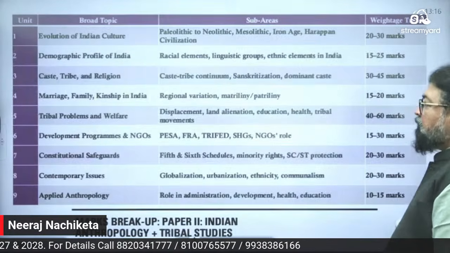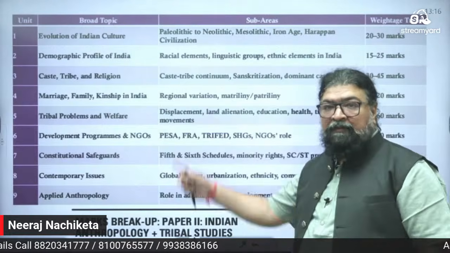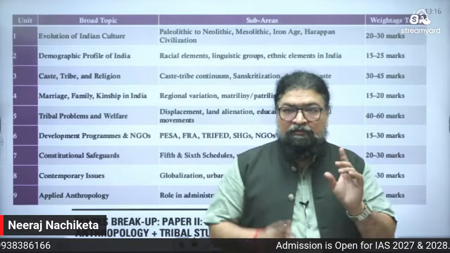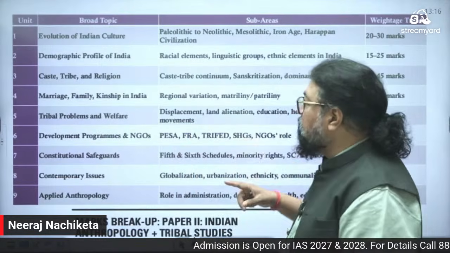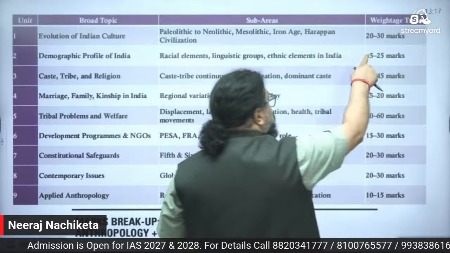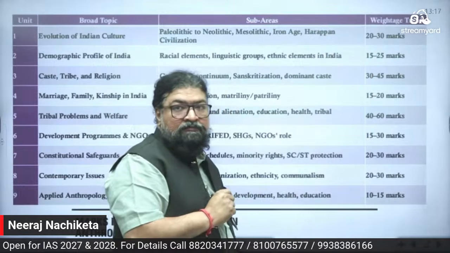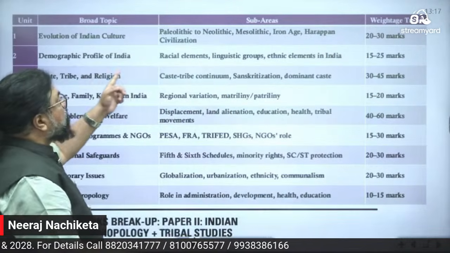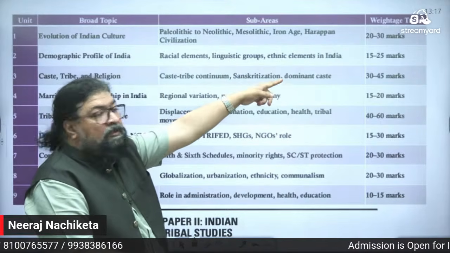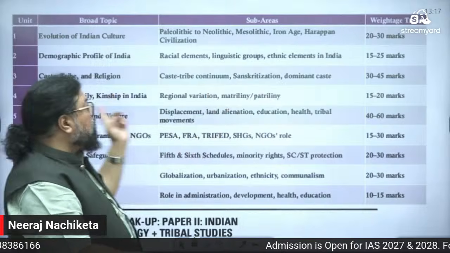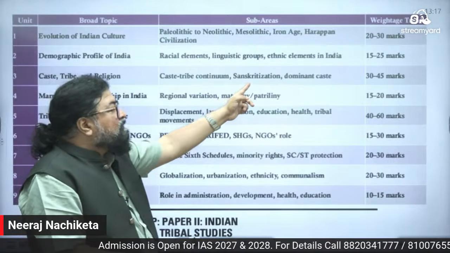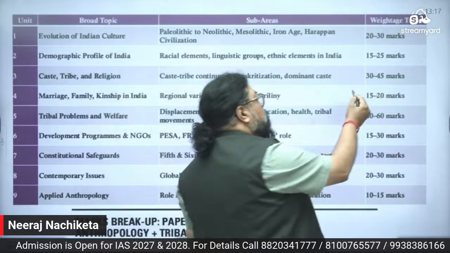Now look at here paper 2. Paper 2 का marks-wise अगर breakup देखें, look at the marks-wise breakup of paper 2. Evolution of Indian culture, Paleolithic to Neolithic, Mesolithic, Iron Age, Harappan civilization, 20 to 30 marks. Then demographic profile of India, racial elements, right? Linguistic group, ethnic group, 15 to 25 marks. Then caste, tribe, religion, caste-tribe continuum, Sanskritization, dominant caste, 30 to 45 marks.